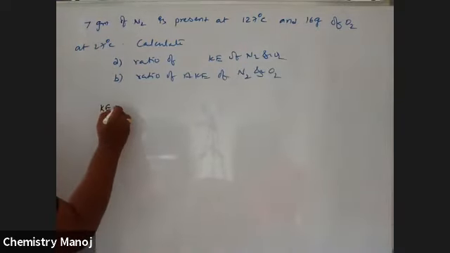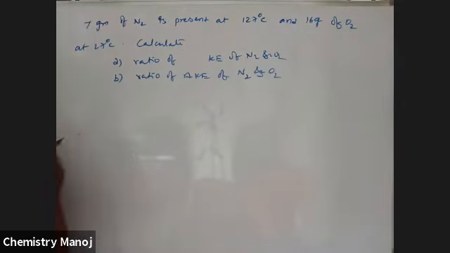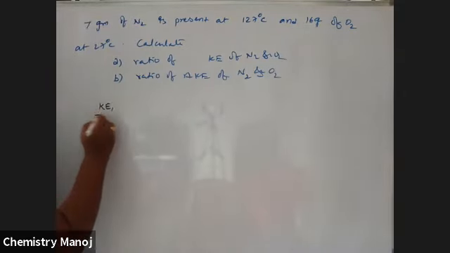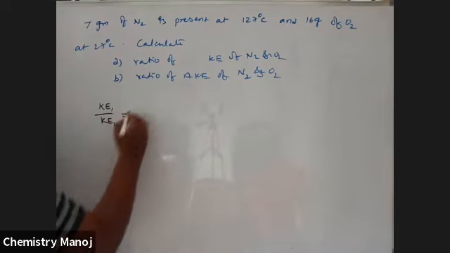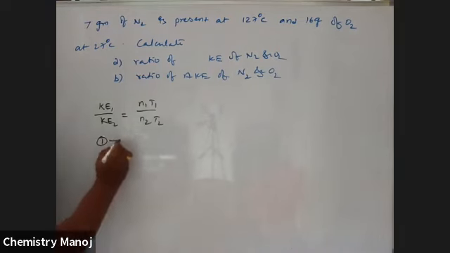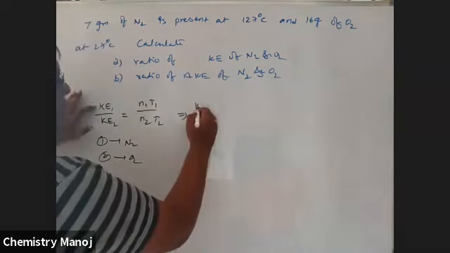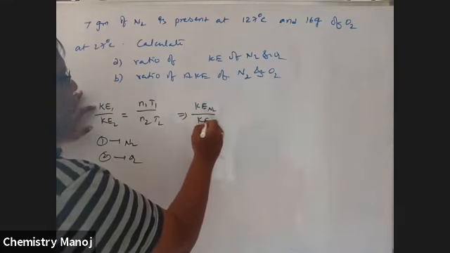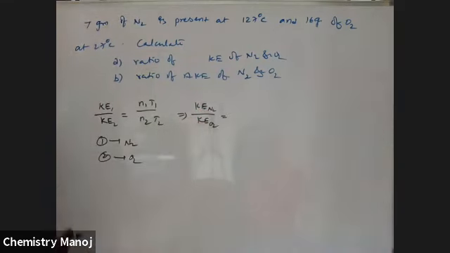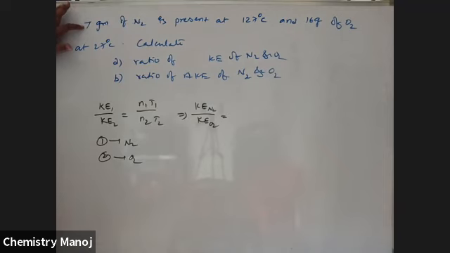Ke is equal to Ke1 by Ke2, a comparative study. Ke1 by Ke2 is equal to N1 T1 by N2 T2. Here 1 is taken as N2, and 2 is O2. Now I am going to apply Ke1, that is Ke of N2 by Ke of O2 is equal to N1 T1 by N2 T2. So how many grams of N2? 7 grams.